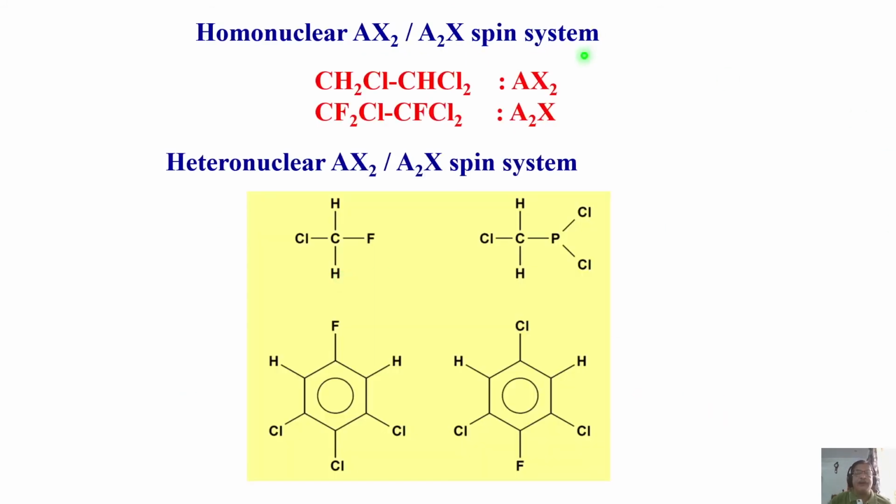So these are examples of the AX2 spin system. If you look at this, it can be heteronuclear AX2 or homonuclear AX2. In this molecule, this is A, this is X2, these are equivalent spins, so this is a heteronuclear AX2. Here again, this is fluorine, this is X2, also a heteronuclear AX2. Here fluorine is in the ortho position to both protons; there it is in the para position. They are different molecules, but the spin system is the same. You call it AX2 or A2X, it doesn't matter, depending upon how you look at it.